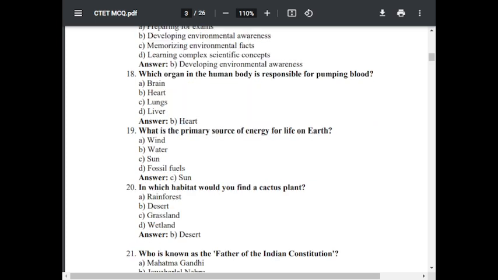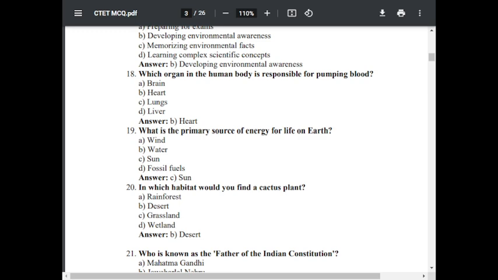Question number 19. What is the primary source of energy for life on earth? Option A, wind. Option B, water. Option C, sun. Option D, fossil fuels. The correct answer is C, sun. Sun is the primary source of energy for life on earth.